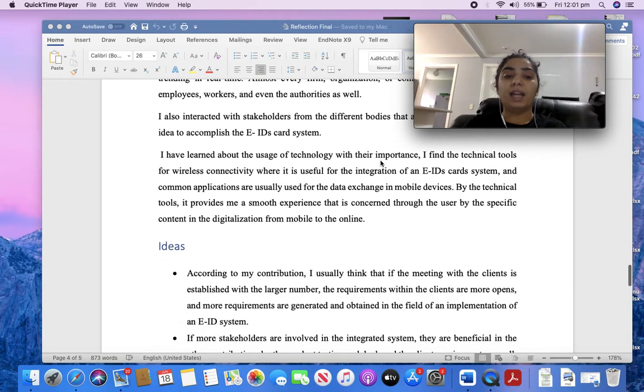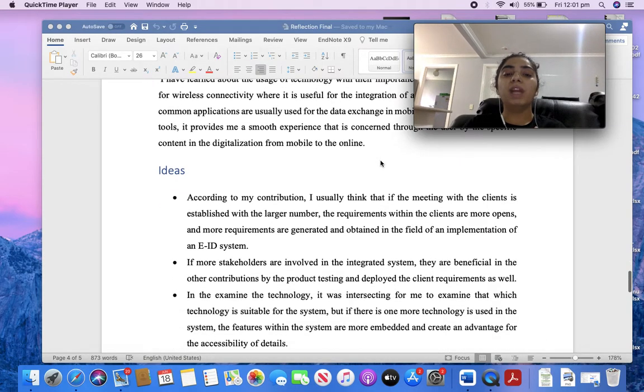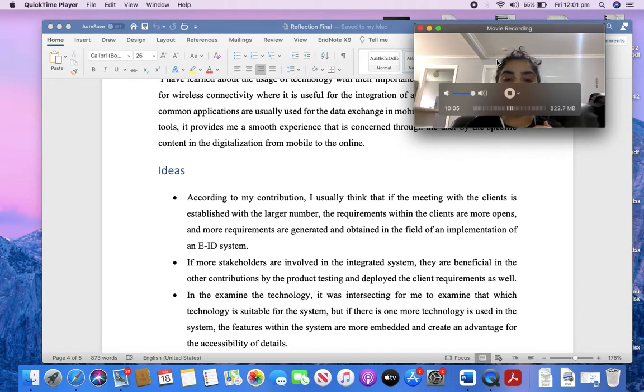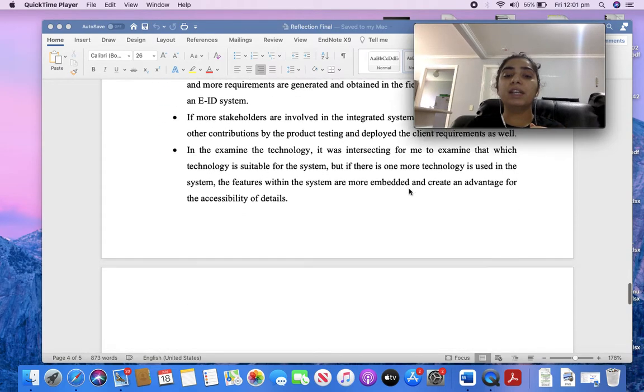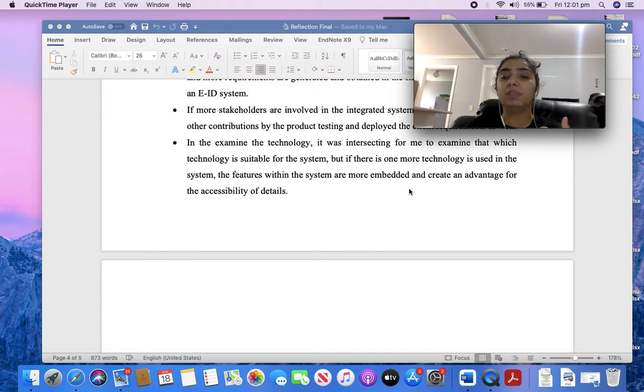According to my contribution, I usually think that if meetings with the client are established in a large number, the requirements from the clients are more open and more requirements are generated and obtained in the field of implementation. In examining the technology, it was interesting for me to examine which technology is suitable for the system.